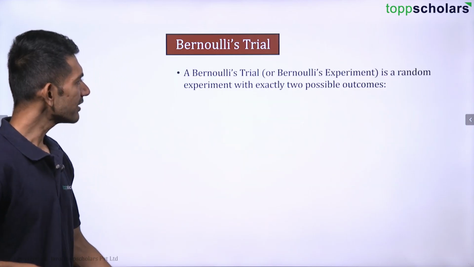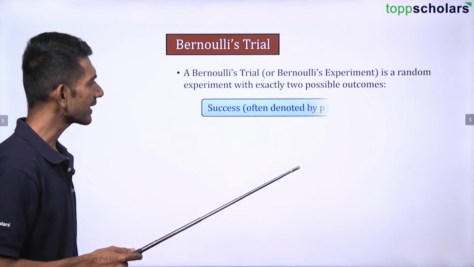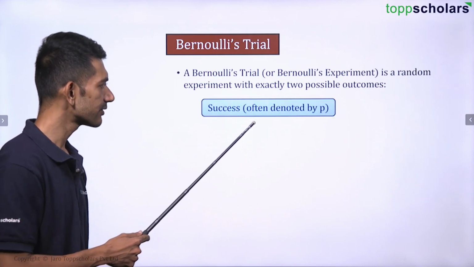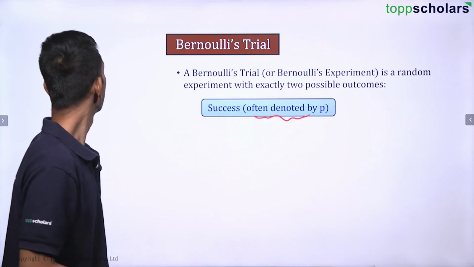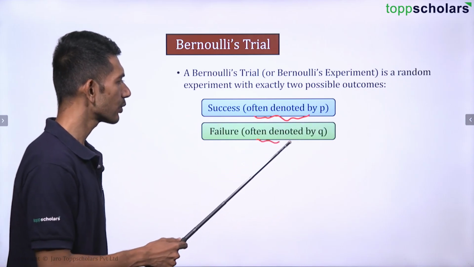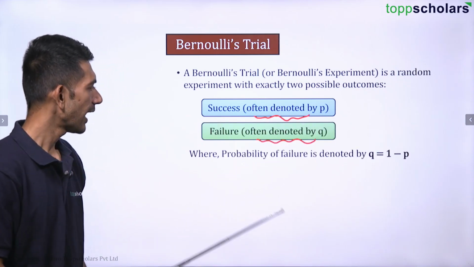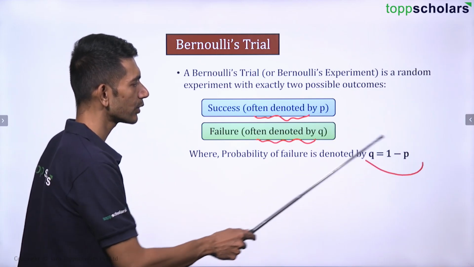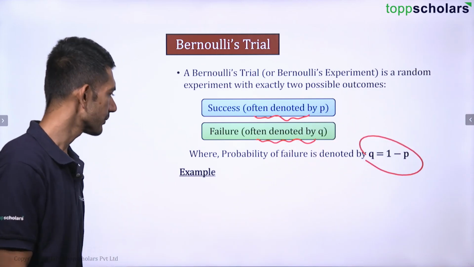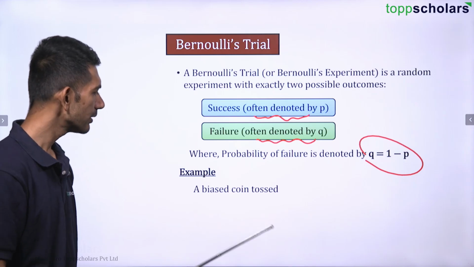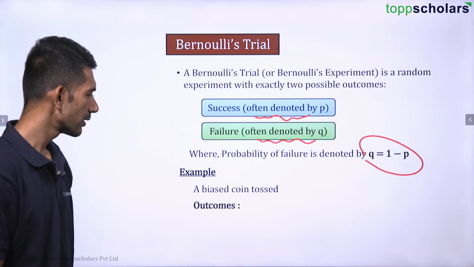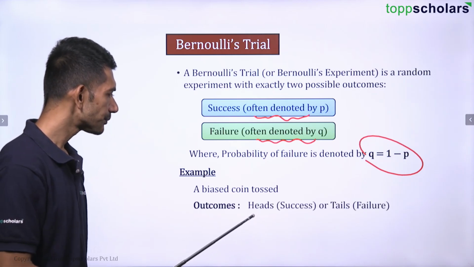So Bernoulli's trial is basically a random experiment with exactly two possible outcomes, and success is denoted by P, and as we know, failure is denoted by Q, where probability of failure Q is equal to 1 minus P, right? Let us have a look at an example. A biased coin is tossed. What are the outcomes?